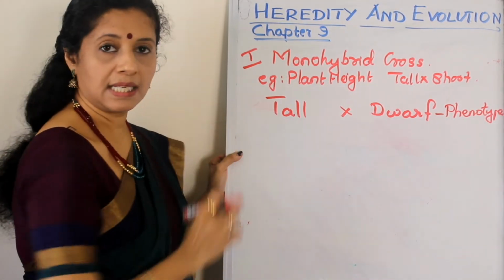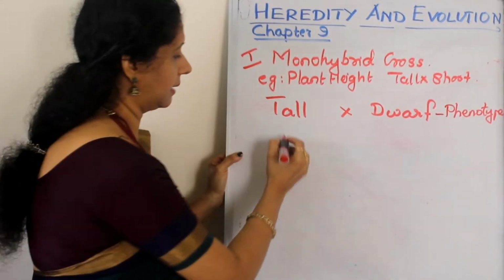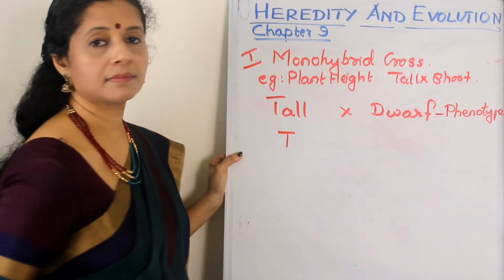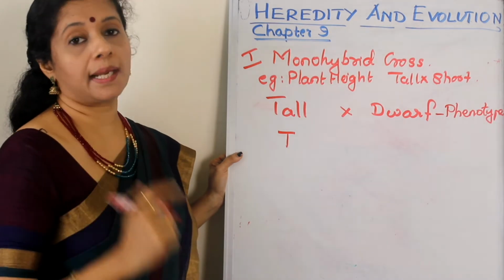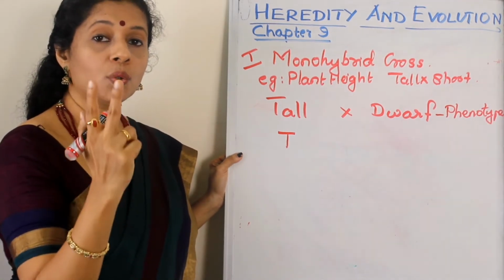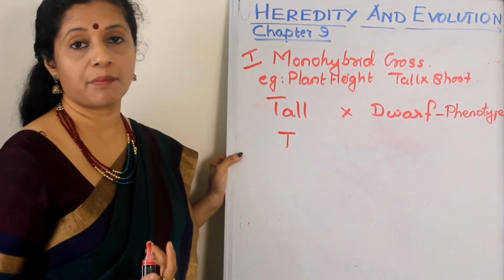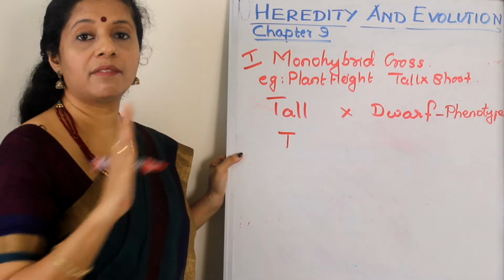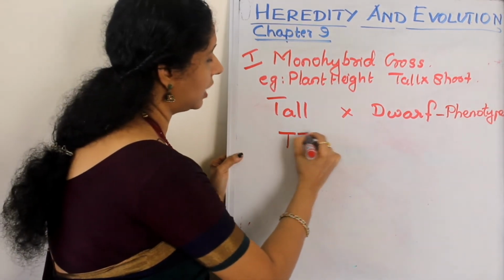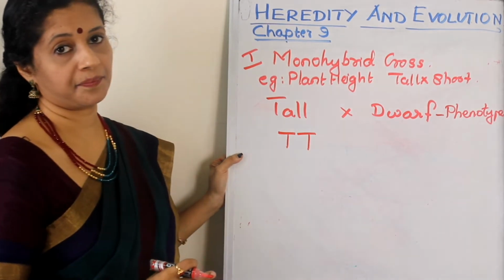I have to use T. Again it is dominant, so I have to go for capital T. But I will write it two times. Do you know why? Because we are getting two genes from two parents, because we are talking about sexual reproduction. So for every trait we have two genes. So I am writing two similar ones here, capital T and capital T.